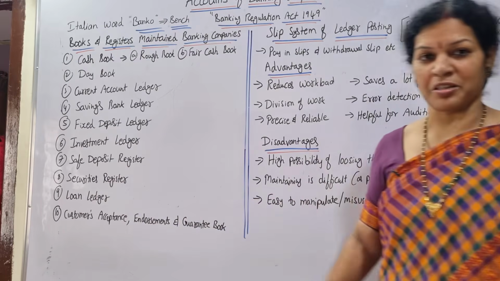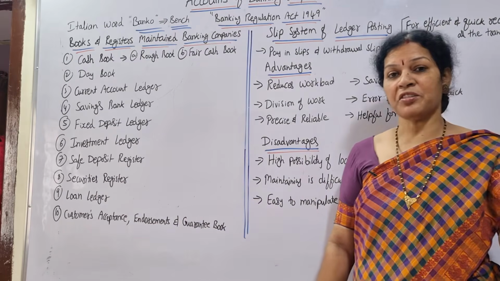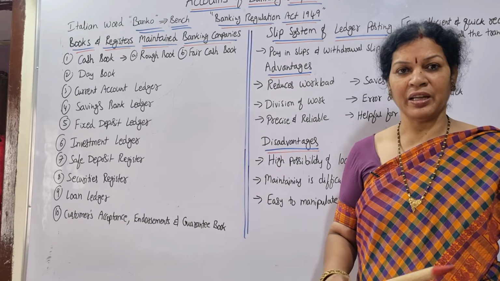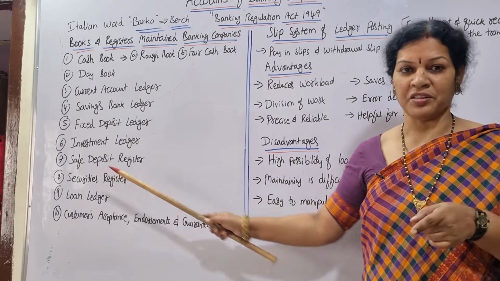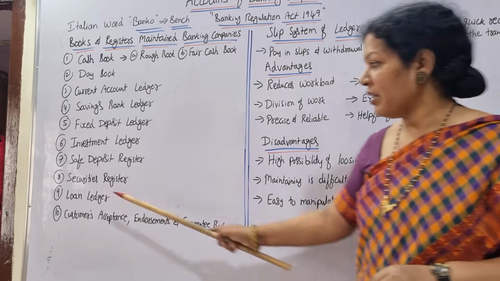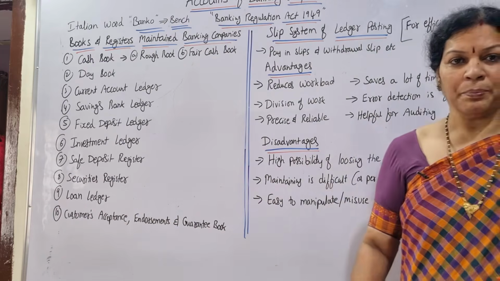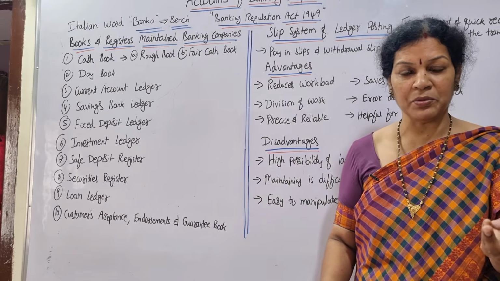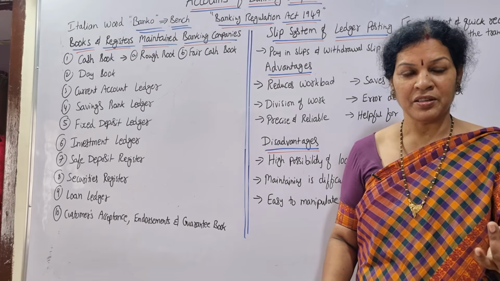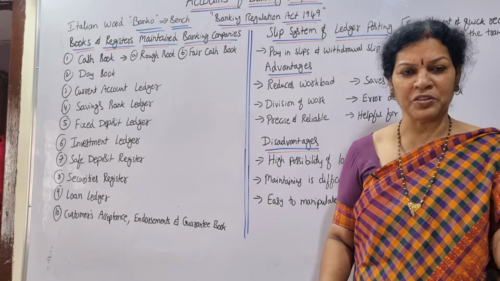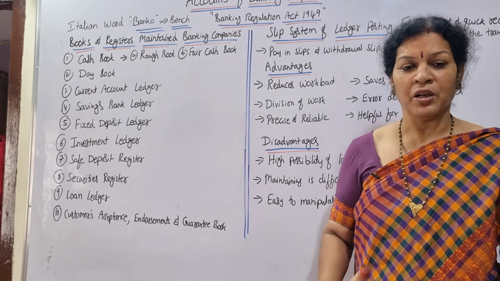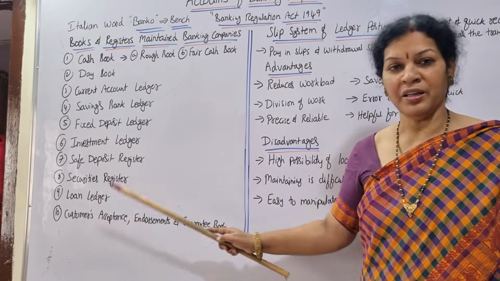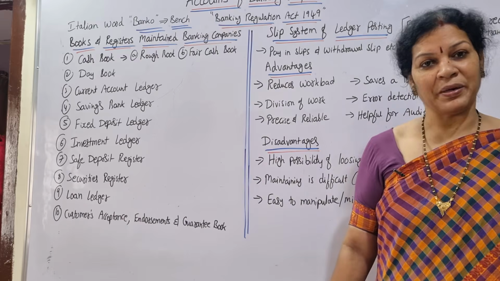Next, securities register. The security register will be maintained when someone comes from outside, and whenever they feel something is to be entered. Another one is the loan ledger. The banking company is giving loans to many people, loans to individuals, loans to companies, and loans to business firms, partnership firms. Whenever the banking company is giving a loan, that should be entered into the loan ledger, a separate ledger.